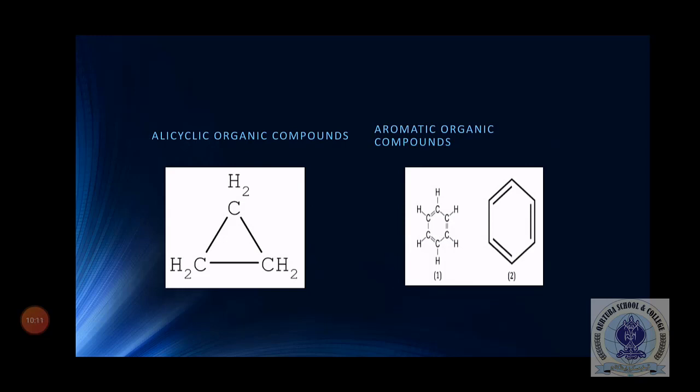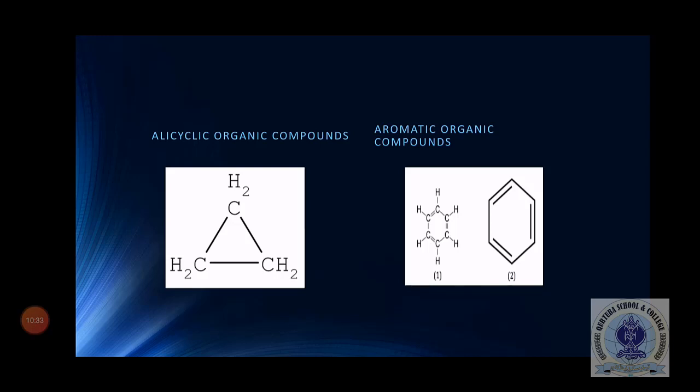Here you can see that the alicyclic organic compound has been shown on the very left of your screen, and here there is a cycle. All the members are composed of carbon atoms and they do not have aromatic character. There is no alternate single and double bond. While in case of aromatic organic compound, you can see that there is alternate single and double bond.